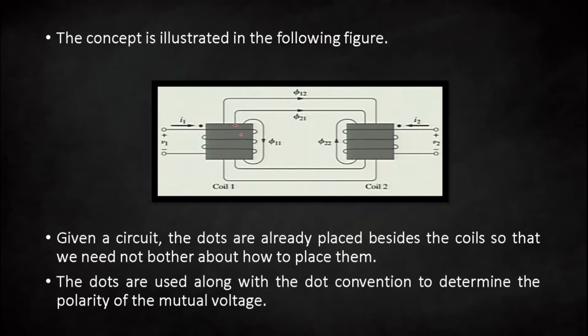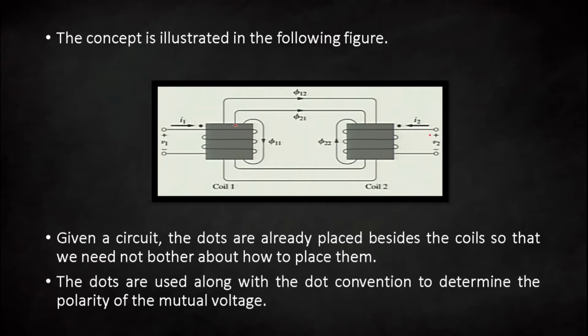One component that is linked with that coil only is phi 11. Another component will be phi 21. It means the flux that links to coil 2 due to the current in coil 1 is given by phi 21. So phi 1 can be written as phi 11 plus phi 21.